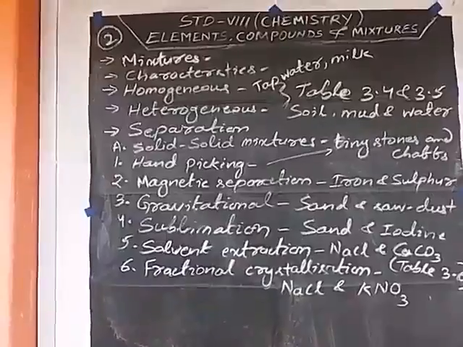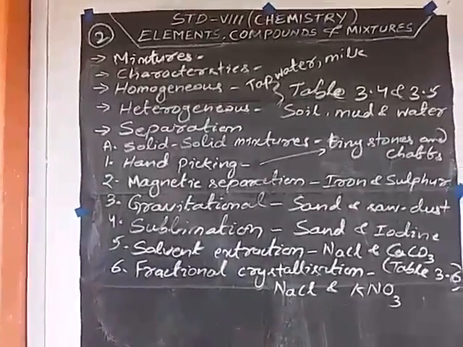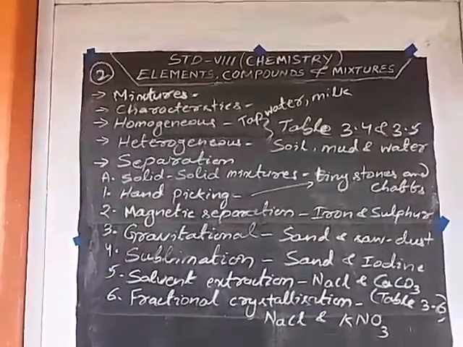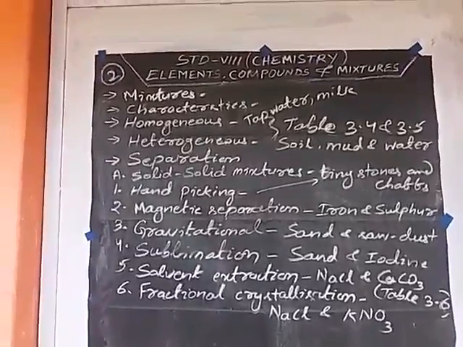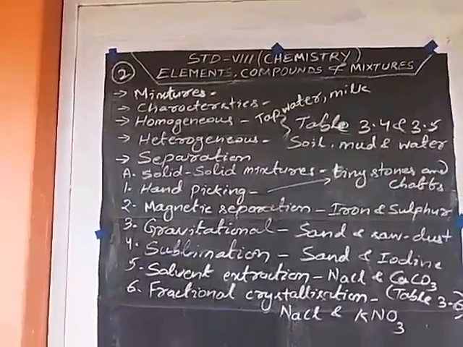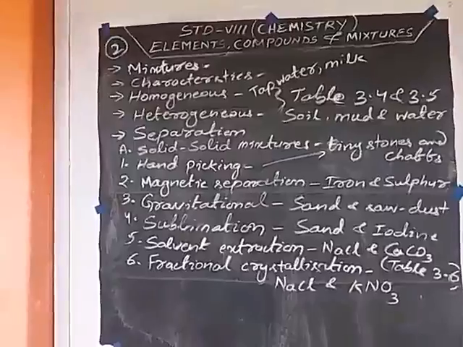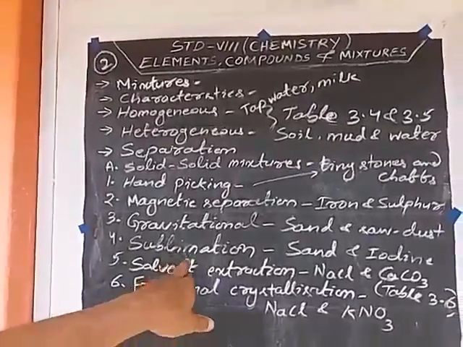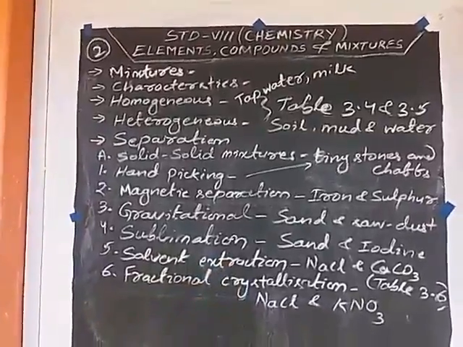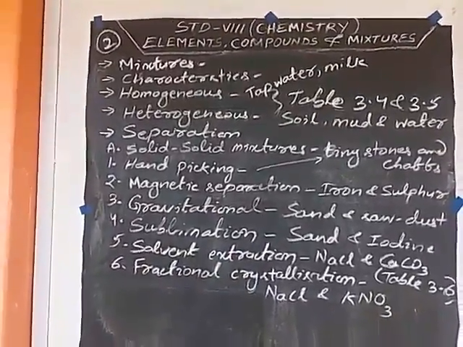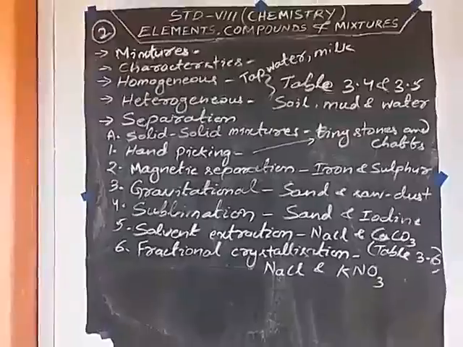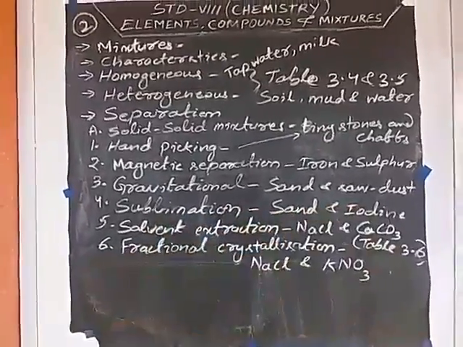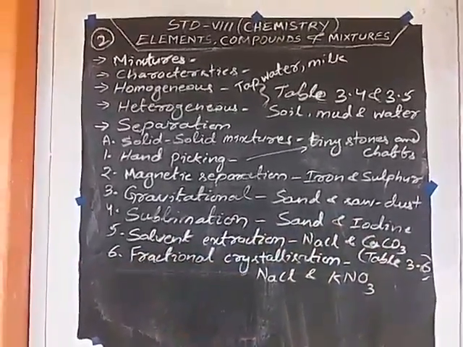Then sublimation. Sublimation means a solid directly changes to gas. Sublimating substances include naphthalene, camphor, iodine, ammonium chloride. If any one of them is present with another substance, and you heat it, then that sublimating substance is vaporized and the other remains behind. That is known as sublimation. Sand and iodine can be separated this way.